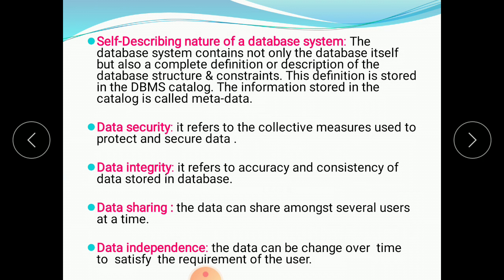The database system is not only the database itself, it is a complete definition or description. For example, see, a student database. In the database, we can store all the information about that student. In one database, we can get a particular person's information. So all types of data are stored in that. So this is called the self describing nature of a database system.